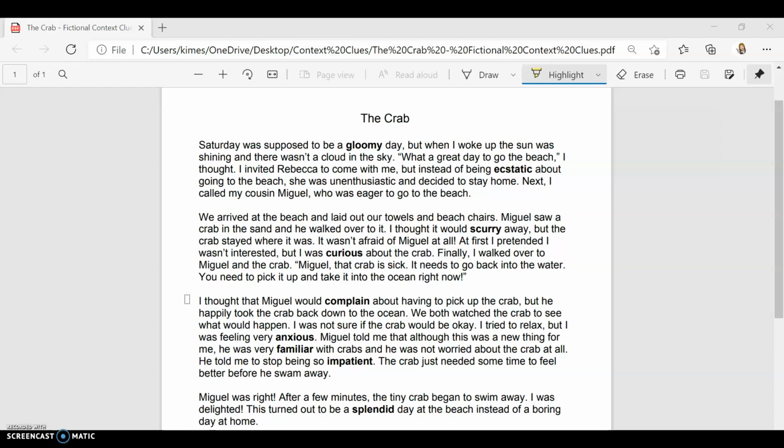He told me to stop being so impatient. The crab just needed some time to feel better before he swam away. Miguel was right. After a few minutes, the tiny crab began to swim away. I was delighted. This turned out to be a splendid day at the beach instead of a boring day at home.